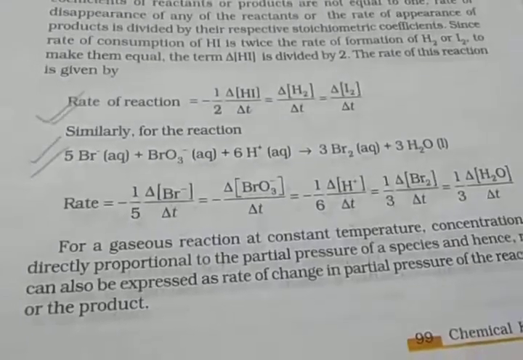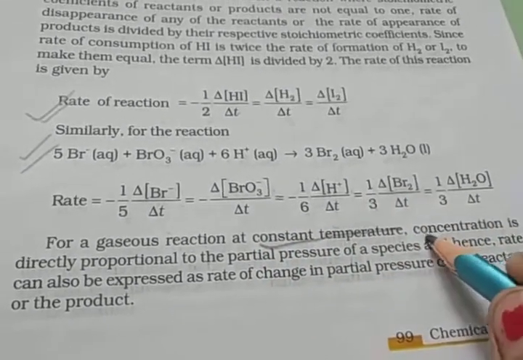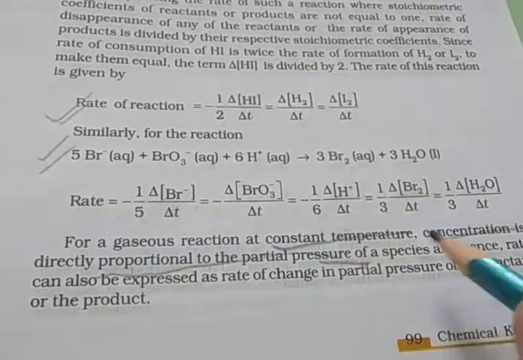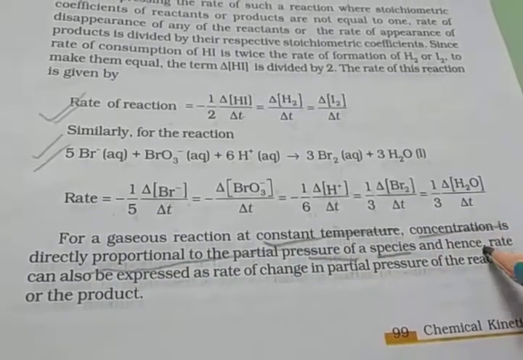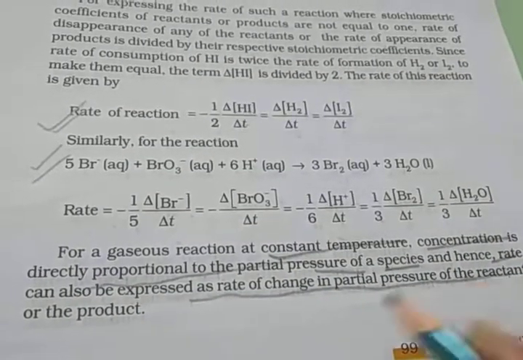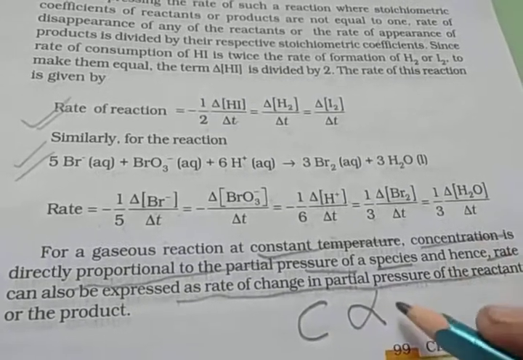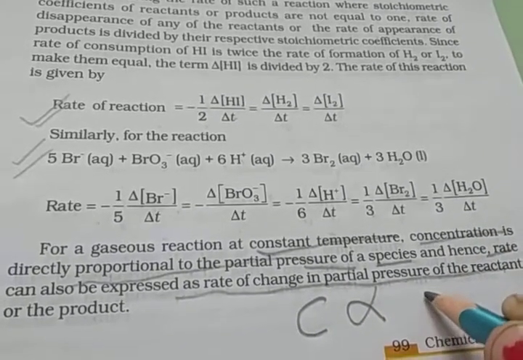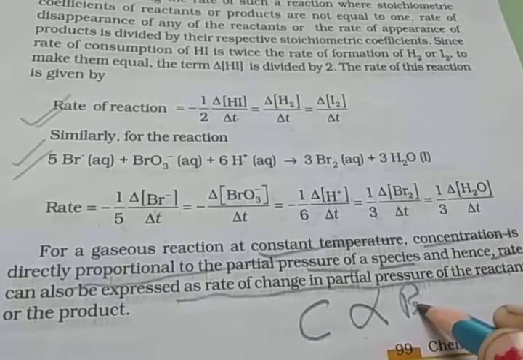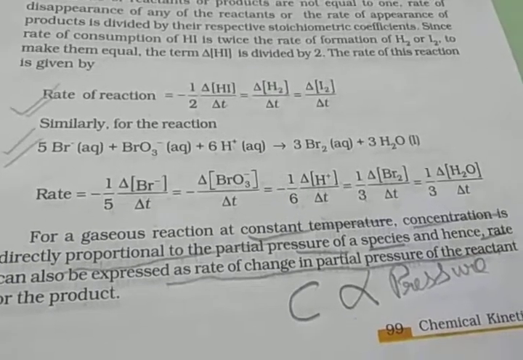Okay, and for a gaseous reaction at constant temperature, concentration is directly proportional to the partial pressure of the species. So the rate of reaction can be expressed as the rate of change in partial pressure of the reactant or the product. That means concentration is directly proportional to the partial pressure of the species. Okay, understood?